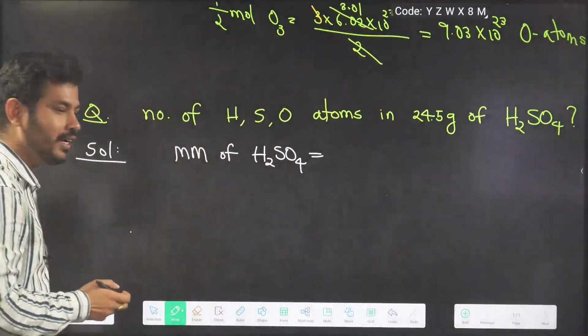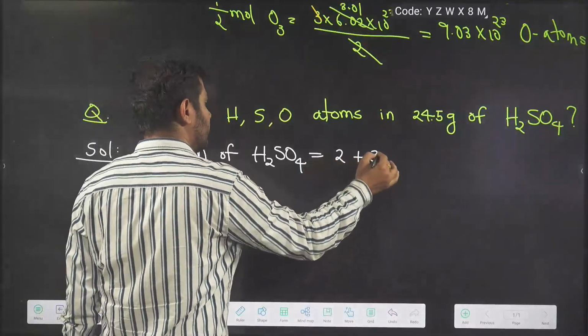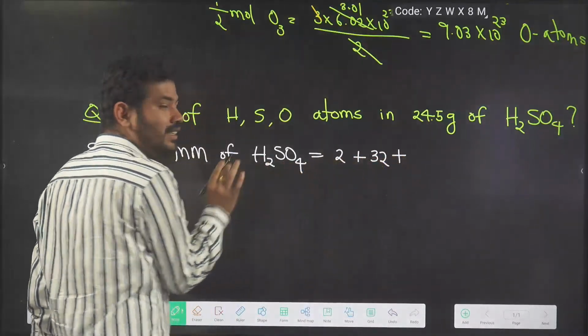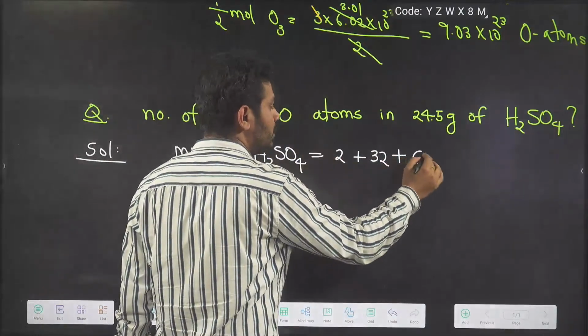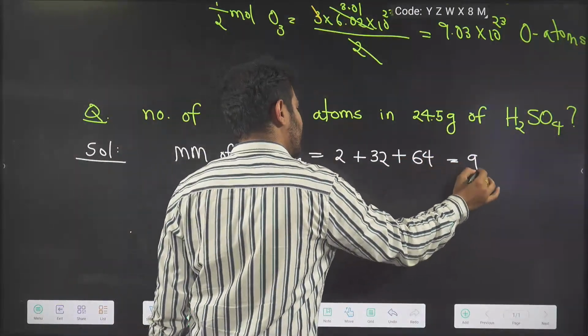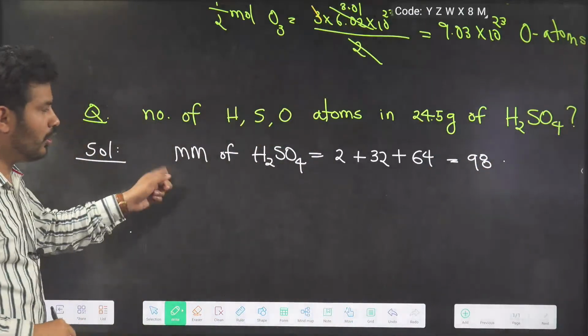It is actually 98. 2 hydrogen is 2, plus 1 sulfur is 32, plus oxygen with atomic mass 16, 4 atoms, 16 fours are 64. So if you calculate, 98 will be there. It is the molecular mass.